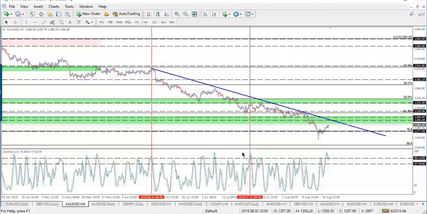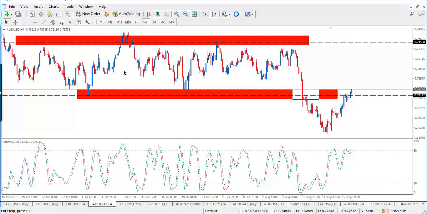the level of 1200. Okay, let's move to the Australian dollar against the American dollar on the 4 hours time frame. As you can see here, the pair was traded between two strong levels, 0.7456 and 0.7311. This was a very tight range and the price managed to break through the downside and went down too much. Then it went back again to be traded above the downside, 0.7311 again.